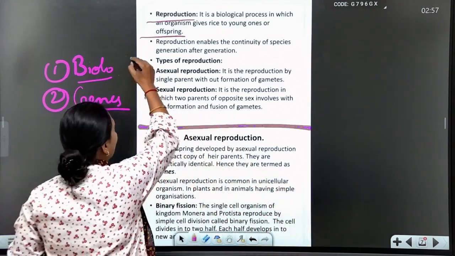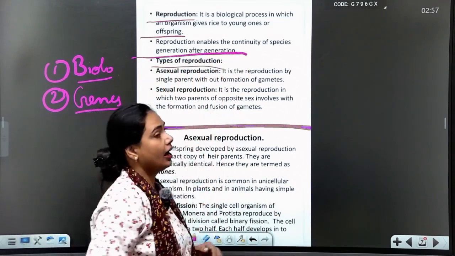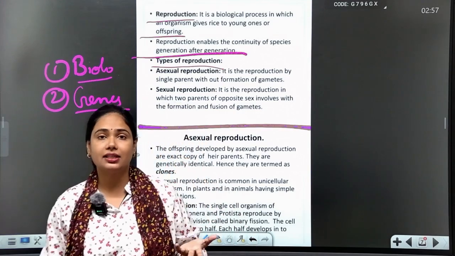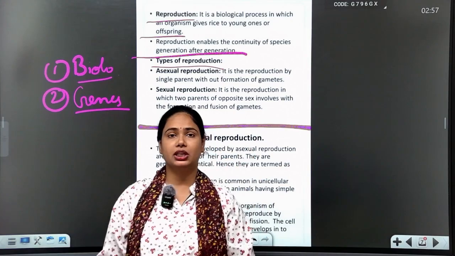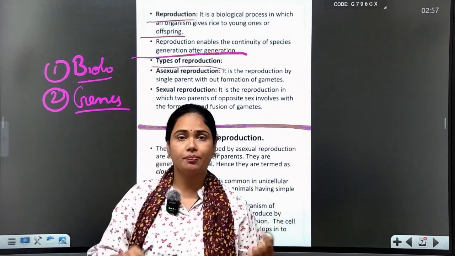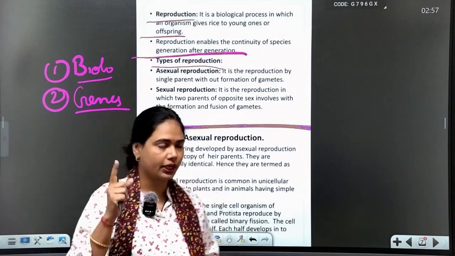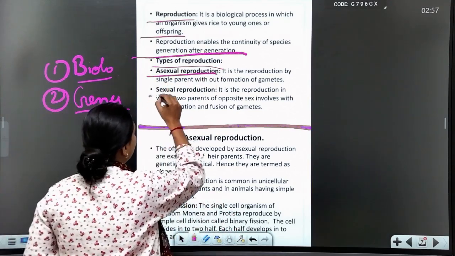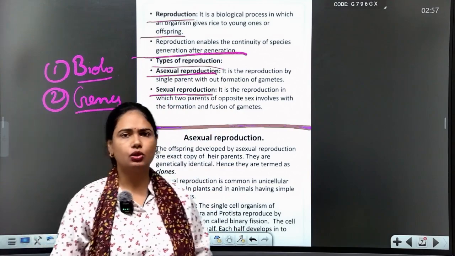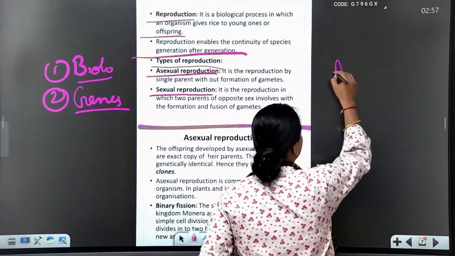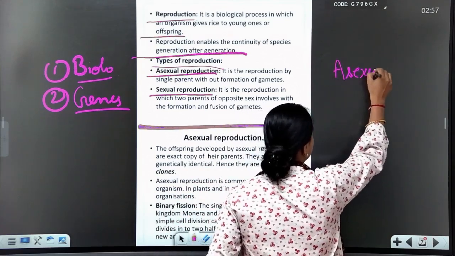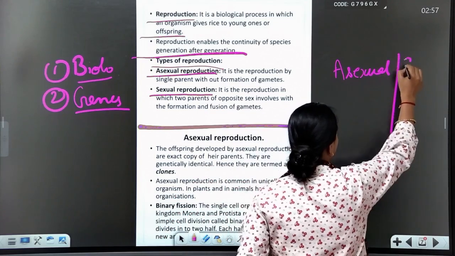Okay, now simplifying, I have to tell you that there are types of reproduction. Yes, students, there are types of reproduction. First is asexual, second is sexual. So what is the difference between asexual and sexual? I have to write here asexual and here sexual.